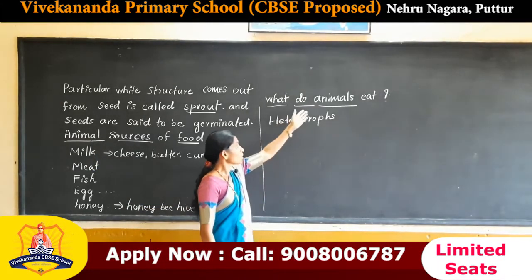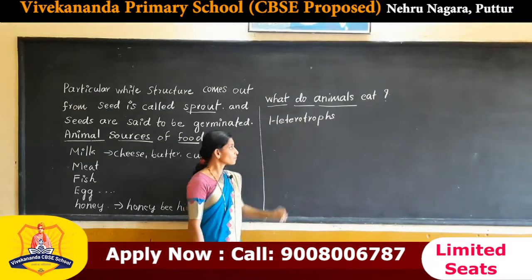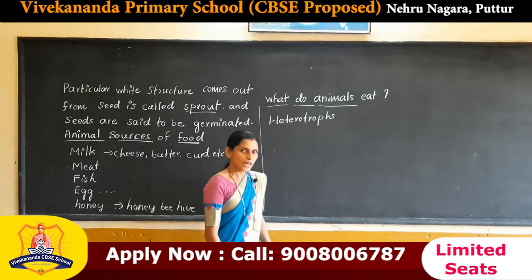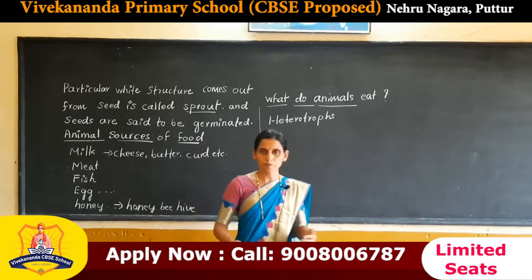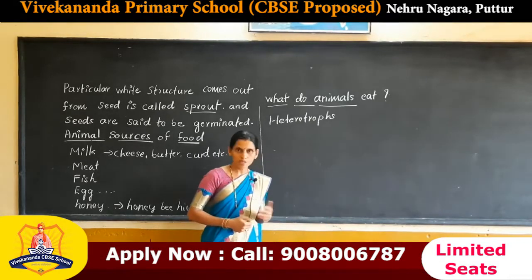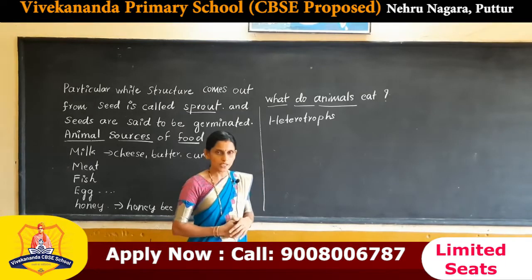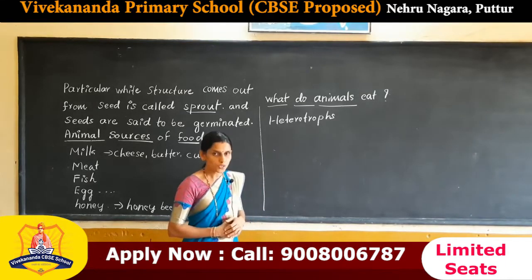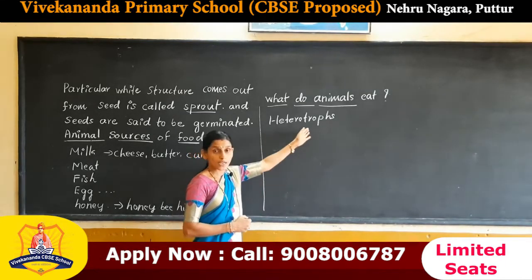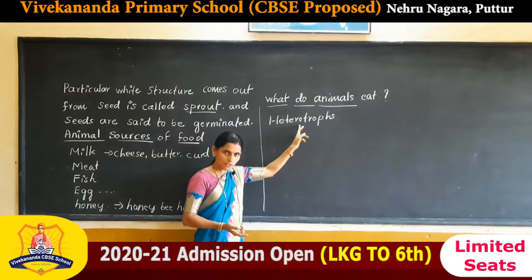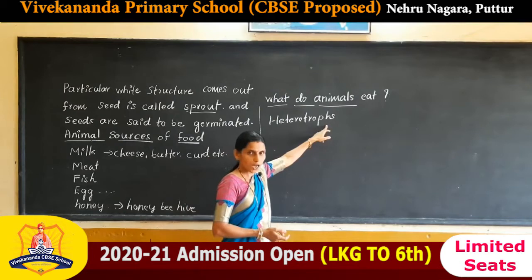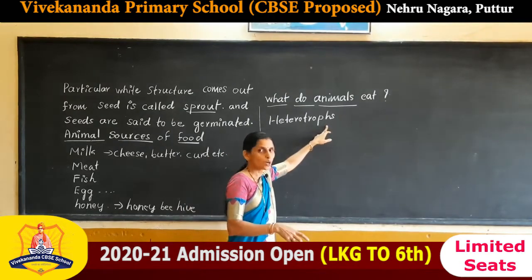Next topic, what do animals eat? Animals are known as heterotrophs. They cannot prepare their own food. They have to depend on other organisms for their food, so they are called heterotrophs. Here, hetero means different, and trophs means organisms that eat food.